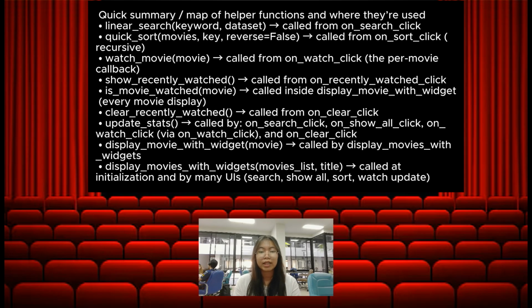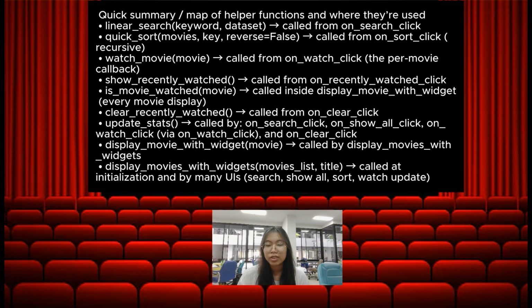There will also be a clear recently watched function for clearing the counters and the recently watched list. And there will be update stats, which will be called after clicking search, show, or watch. And finally, we will display the movie with widgets. Actually, there will be two functions for displaying movies. One is for each movie and another one is for the entire movie list.